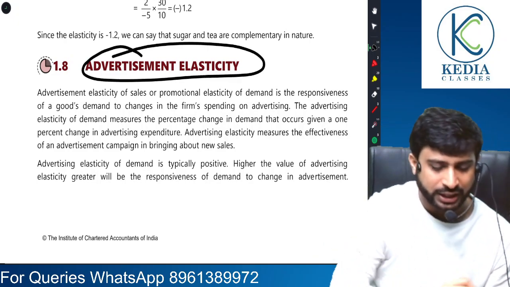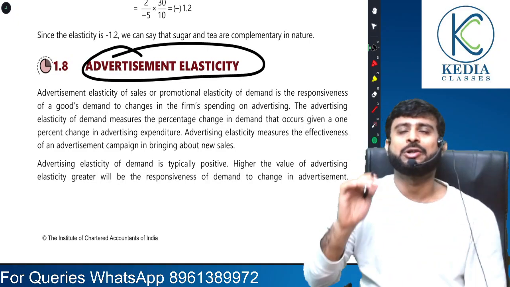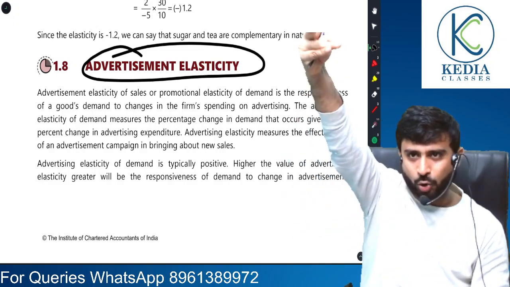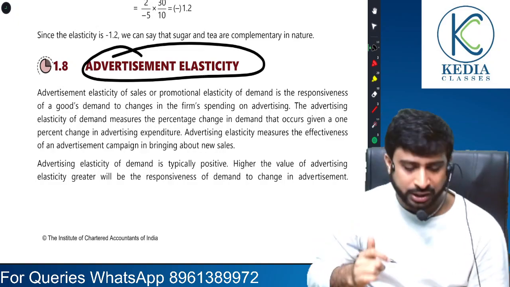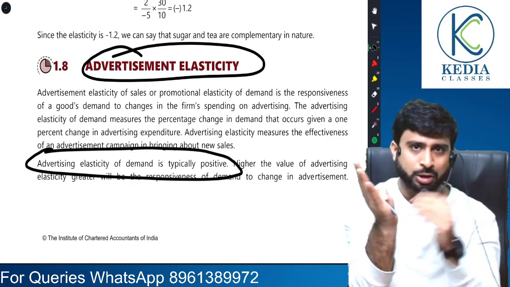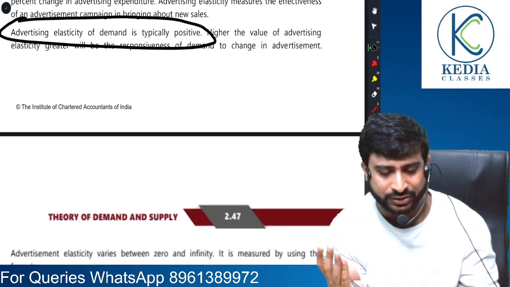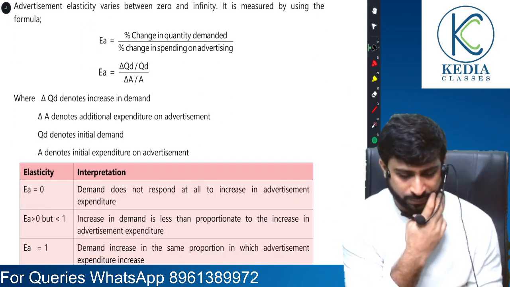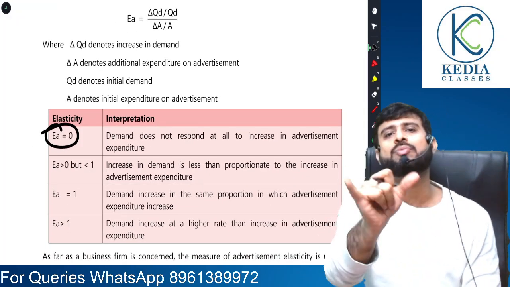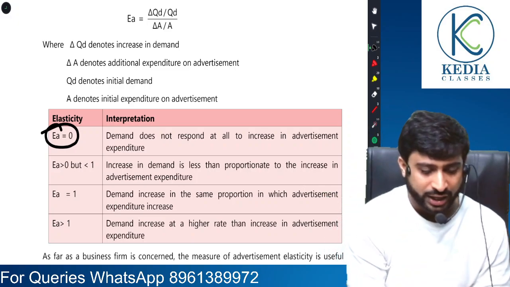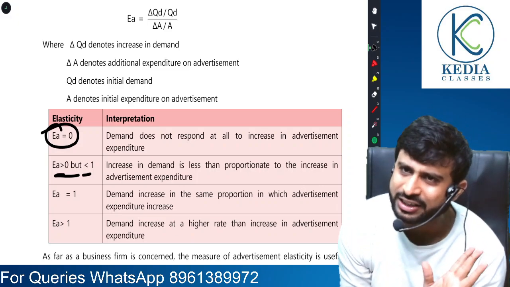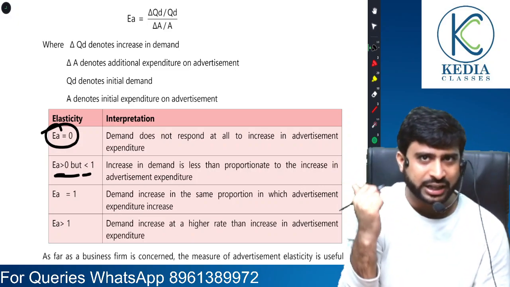Sir, what is advertisement elasticity? Again, what is the impact on demand due to advertisement? The formula is percentage change in quantity demanded by percentage change in advertisement. And normally advertisement elasticity will be positive, because the more the expenditure, the more the demand for that product will rise. Normally this is what happens. But if advertisement elasticity is 0, it means advertisement has no impact on demand. If it is greater than 0 but less than 1, then the demand has increased, but not with the same vigor as the advertisement.